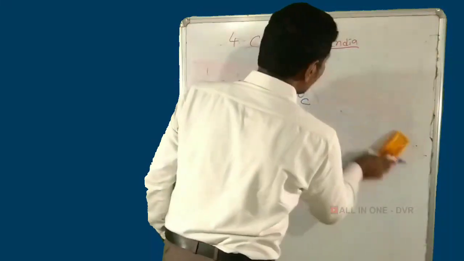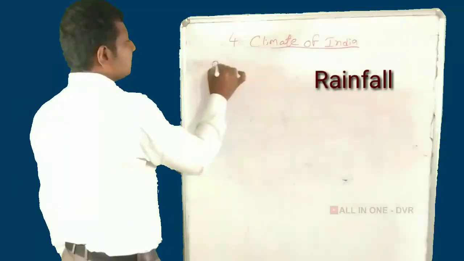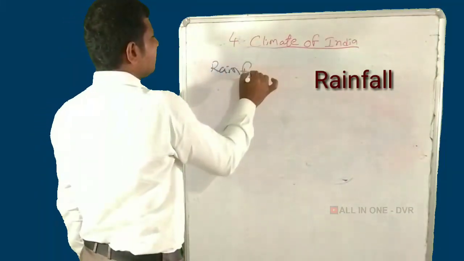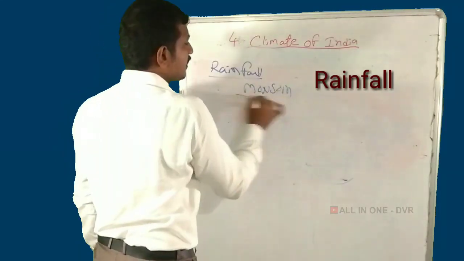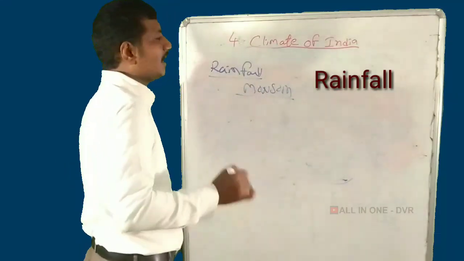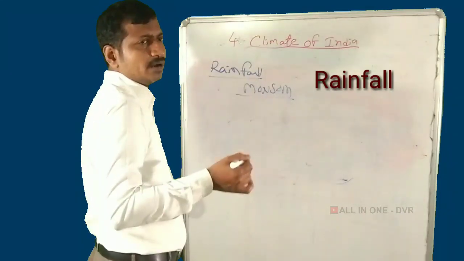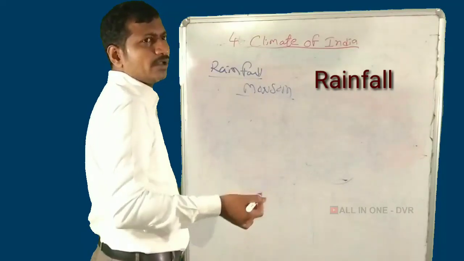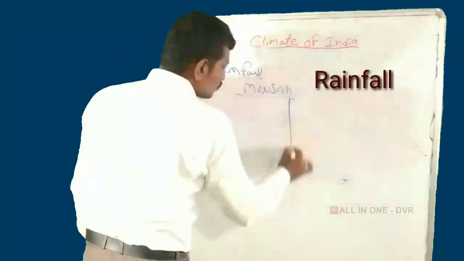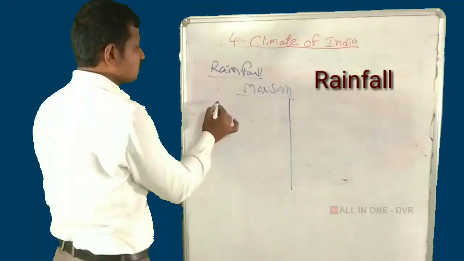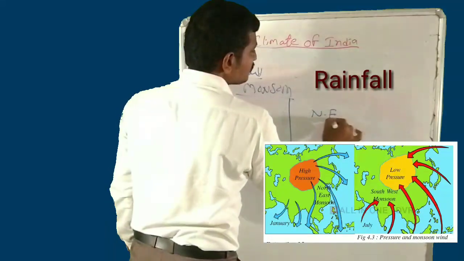In India, farmers depend totally on the rainfall. The rainfall in the Indian climate comes from the monsoon. The Indian climate depends totally on the monsoon. The word monsoon is derived from the Arabic word mausam. Mausam means season. In India, two types of monsoons blow: the first one, the southwest monsoon, and the second one, the northeast monsoon.